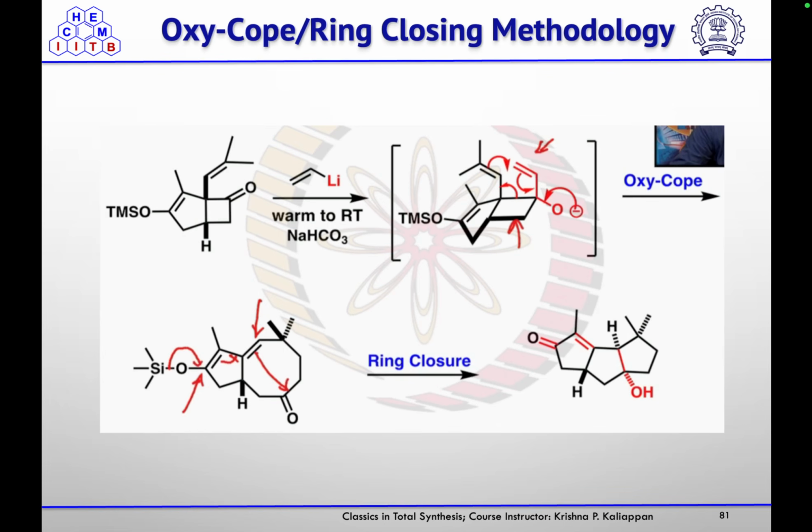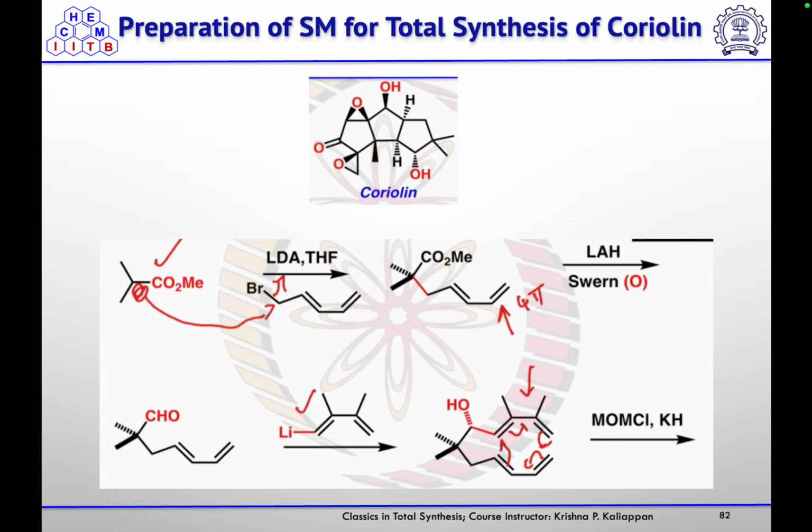Then one can use oxy-Cope rearrangement reaction, the oxy-Cope ring closing methodology. So if you have a ketone and vinyl lithium will attack on that one, then it will undergo oxy-Cope rearrangement to form the 5 membered ring, and then another ring closure will give you a 555 fused ring system. So for the total synthesis of Coriolin,